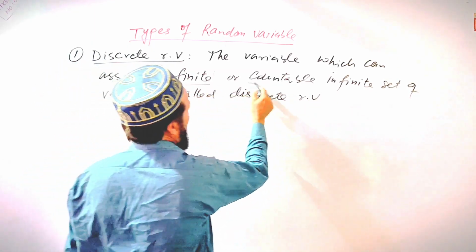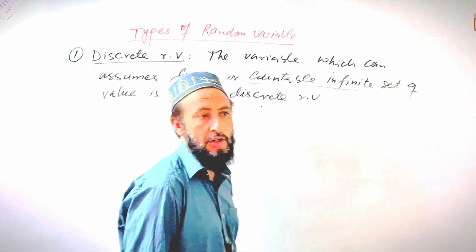It must be a finite or countably infinite set of values.